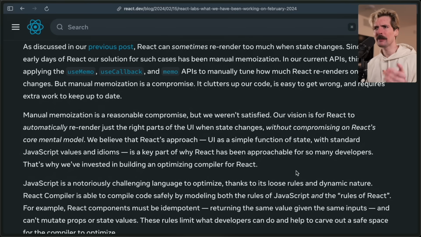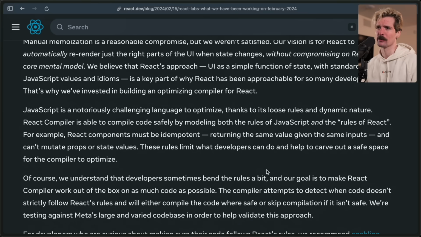Back to the post. We believe that React's approach, UI as a simple function of state with standard JavaScript values and idioms, is a key part of why React has been approachable for so many developers. That's why we've invested in building an optimized compiler for React. JavaScript is a notoriously challenging language to optimize, thanks to its loose rules and dynamic nature. React Compiler is able to compile code safely by modeling both the rules of JavaScript and the rules of React. For example, React components must be idempotent, returning the same value given the same inputs, and they can't mutate props or state values. These rules limit what developers can do and help to carve out a safe space for the compiler to optimize within.